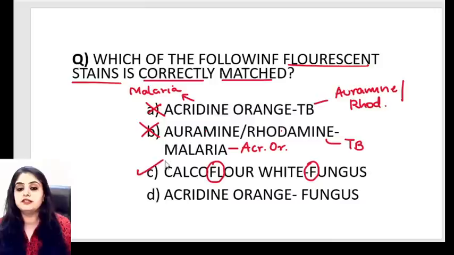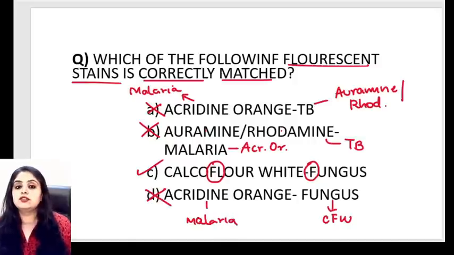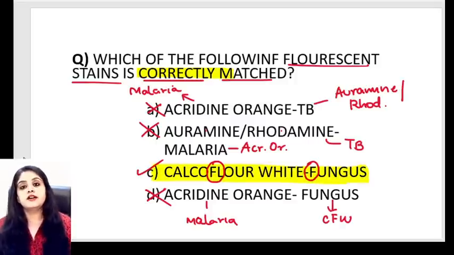Calcofluor white for fungus. Up till now, I think this is a right statement. Coming to the fourth one, acridine orange for fungus, not at all. For fungus, it is calcofluor white. Acridine orange is basically used in a case of malaria. This is also incorrect. So what is the final correctly matched statement? The correctly matched statement: calcofluor white for fungus.